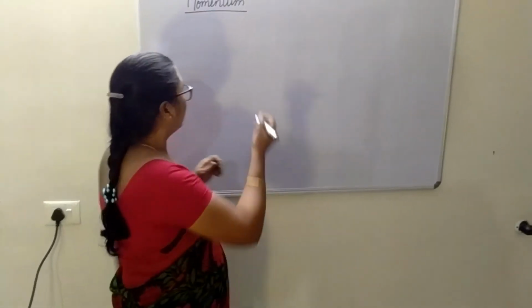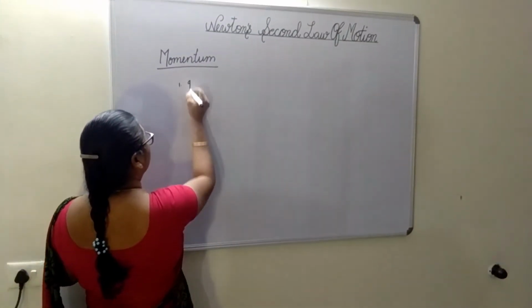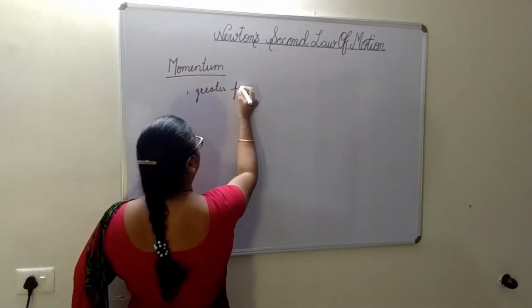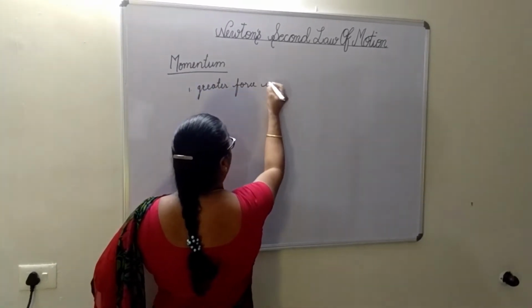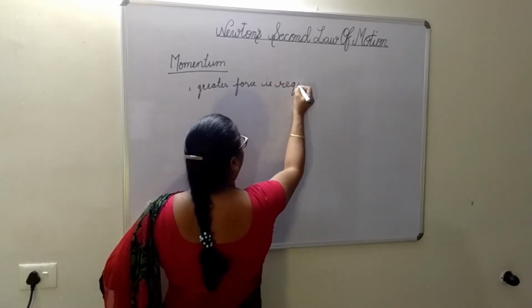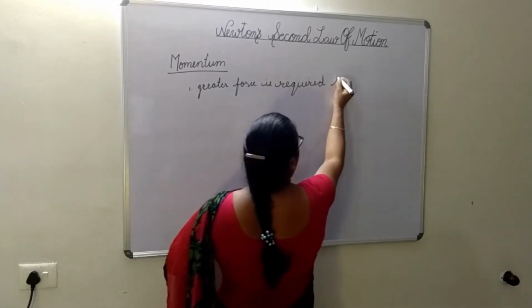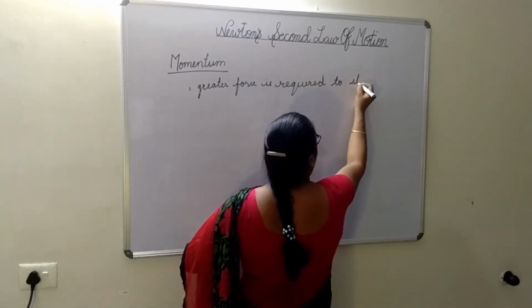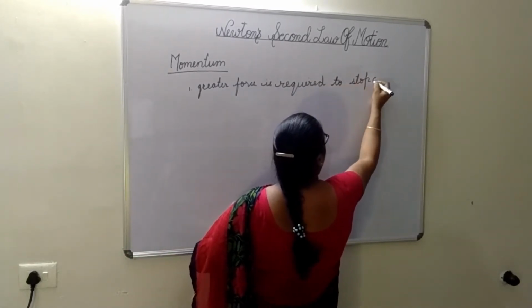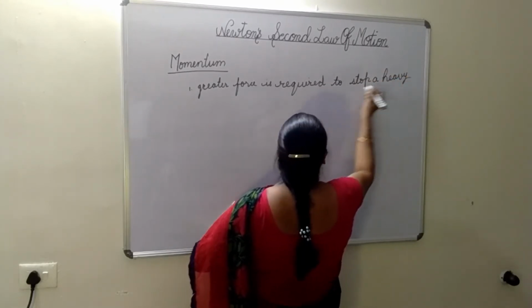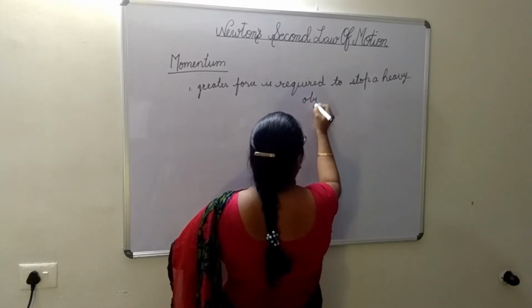And so what we concluded is that greater force is required to stop a heavy object.